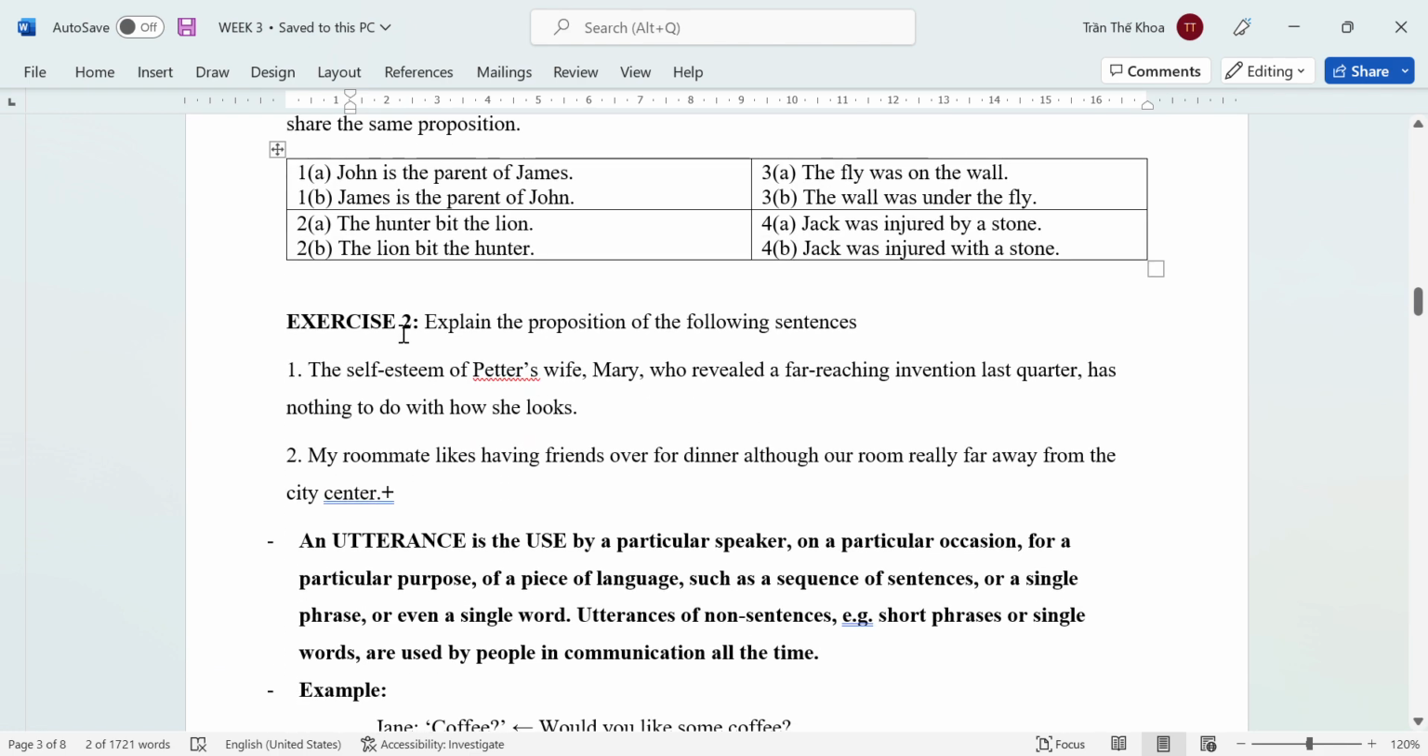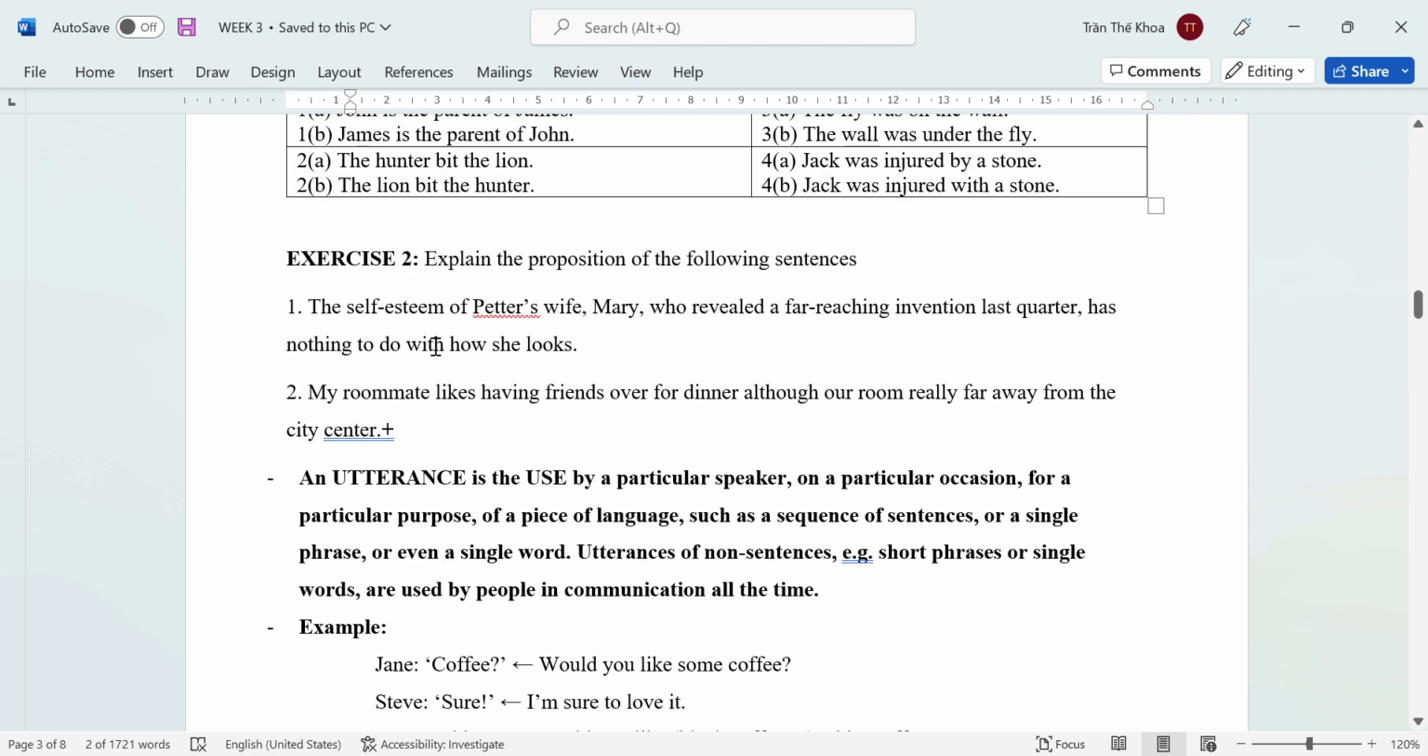Okay, so right now we move on to exercise number 2. Explain the proposition of the following sentences. We have two sentences. The self-esteem of Peter's wife Mary, who revealed a far-reaching invention last quarter, had nothing to do with how she looked. Cái bản chất con người bên trong của người vợ của Peter tên là Mary, người vừa có được một phát minh rất có sự ảnh hưởng sâu rộng vào quý vừa rồi, thì không có ăn nhập gì với cái dáng vẻ bề ngoài của cô ấy hết.